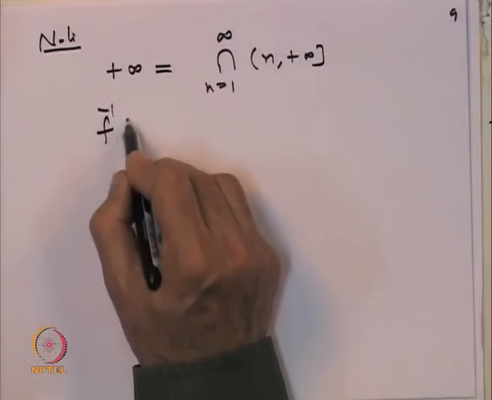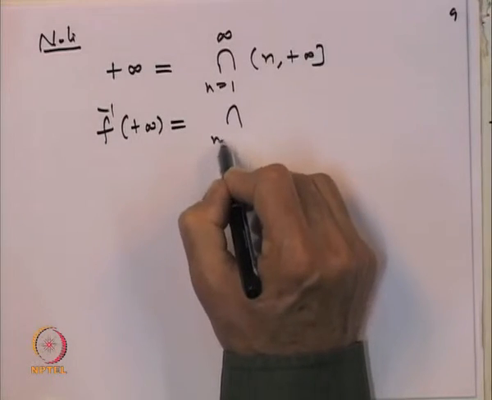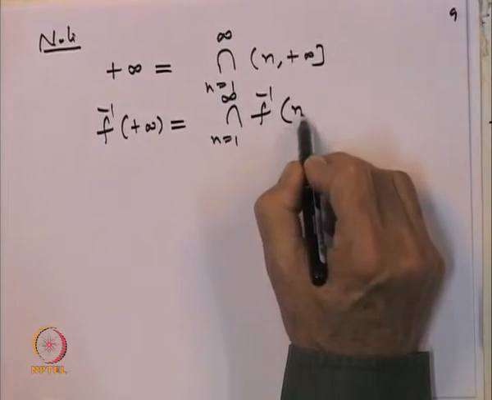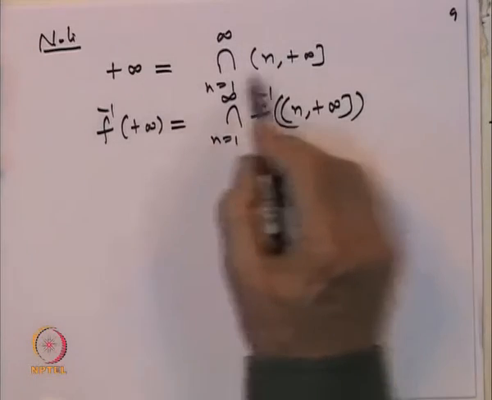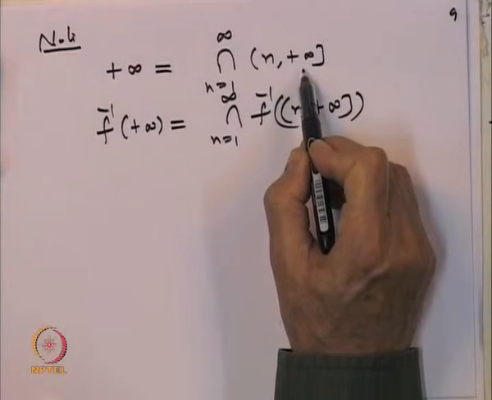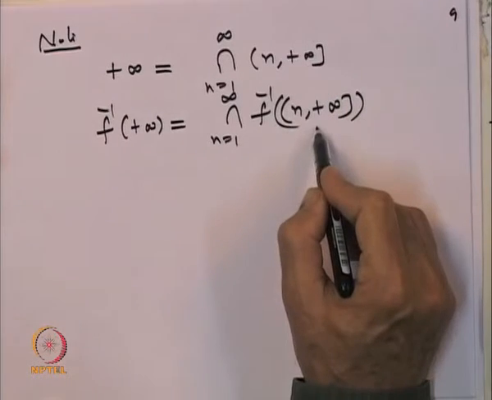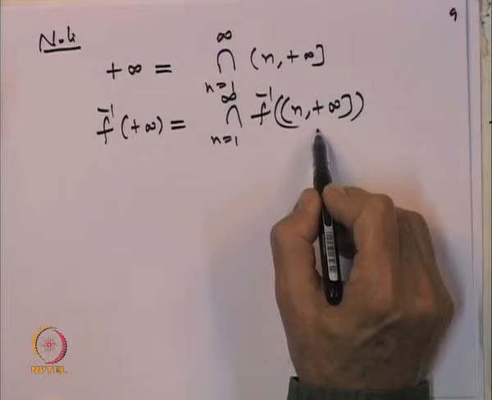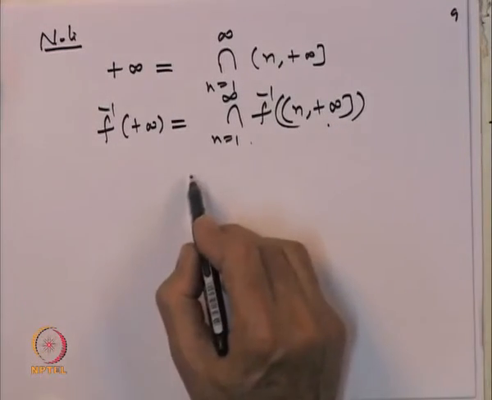So, f inverse of plus infinity is equal to the intersection of f inverse of n to plus infinity. It is an intersection of inverse images, and each one is an interval, so the inverse image of each one of the intervals belongs to S. So, the intersection belongs to S.